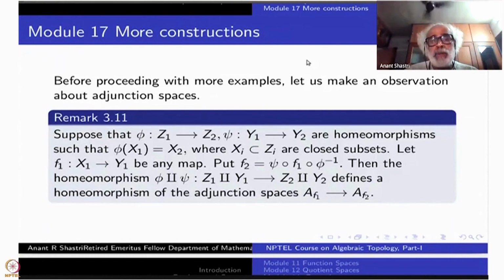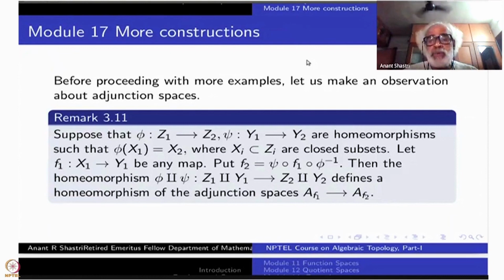Okay. If you have this data, then what you have is a disjoint union Z1 and Y1 to disjoint union Z2, Y2. You have a homeomorphism phi disjoint union psi. I mean the patch up of these two homeomorphisms because they are disjoint unions.